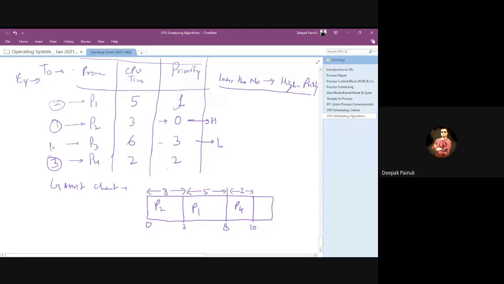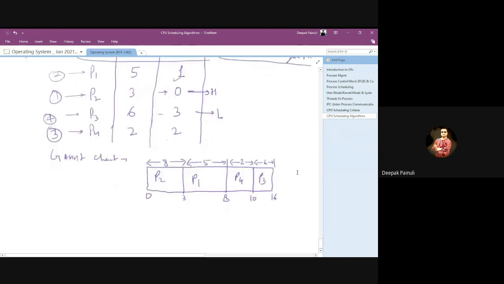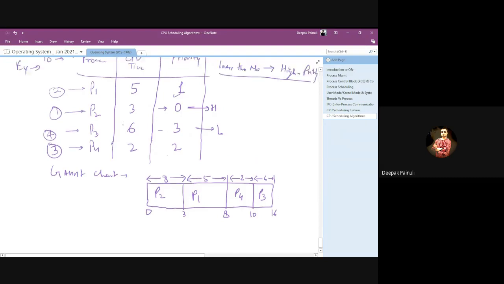And at the last, we have this one, P3. The fourth turn will be of P3, and it will run for 6 seconds, and at time 16 it will terminate. So this is the Gantt chart we have created for this snapshot.